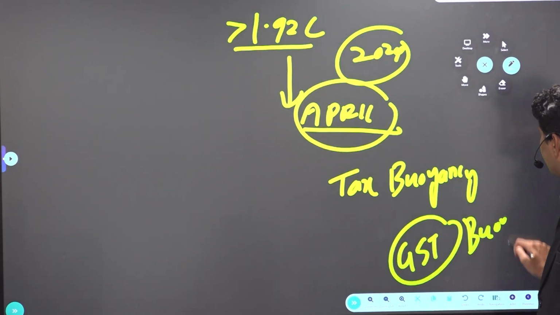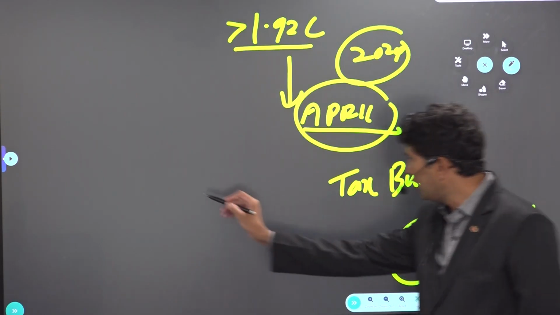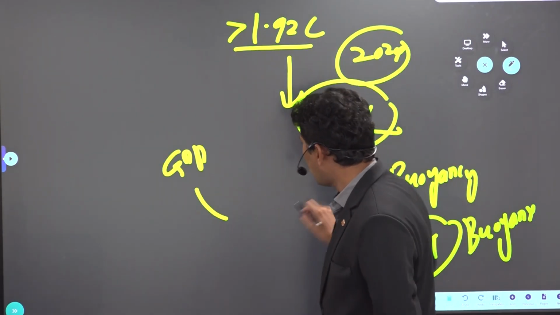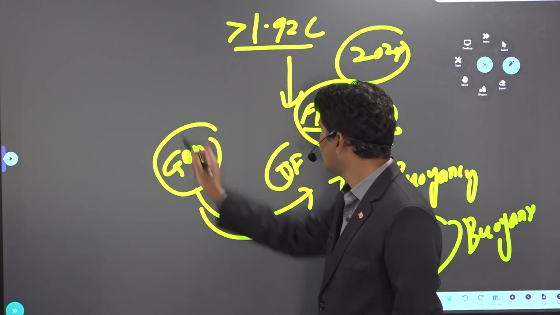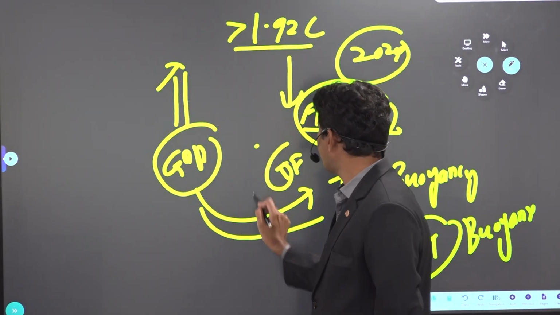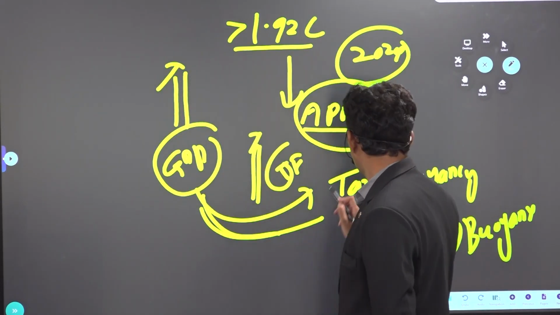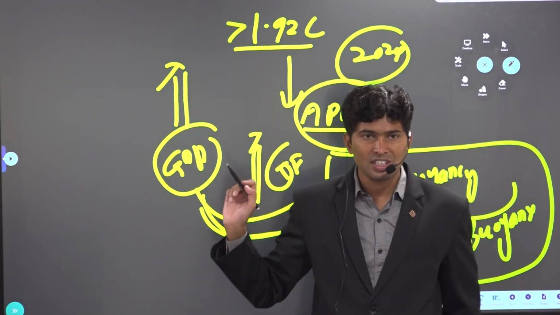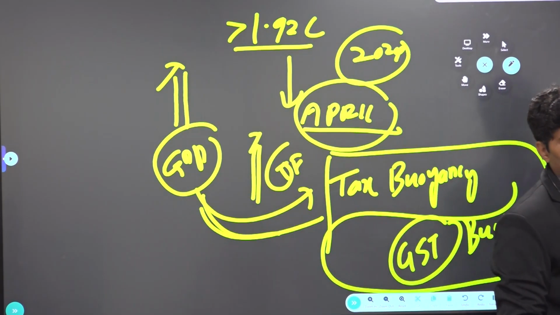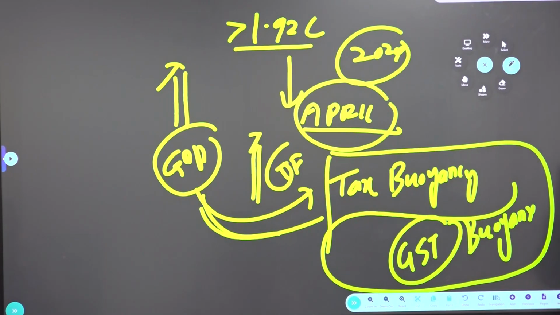Relationship between GDP and tax income to the government is called tax buoyancy. If GDP is growing, what is expected of tax income also? Growing. So GST buoyancy is more in India. What do you mean by GST buoyancy is more? See, when production of goods and services is happening, tax is collected on that. More production, more tax. That is called more GST buoyancy.